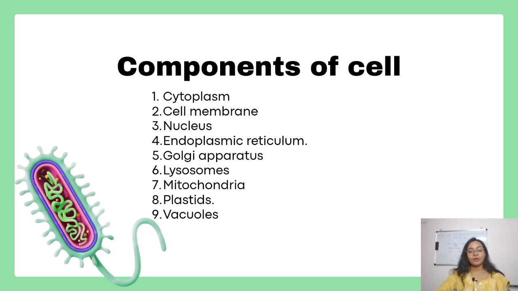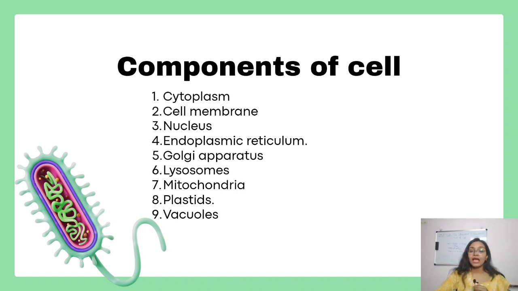Next comes the Golgi apparatus. Golgi apparatus acts like a post office of the cell. Its main function is modification, storage and sorting of proteins and lipids inside the cell. Next comes the lysosome. This is a kind of waste disposal system inside the cell. It contains digestive enzymes. Next comes mitochondria. Mitochondria are called the powerhouse of the cell. It is also called the energy currency. Okay, the cellular respiration occurs inside the mitochondria.